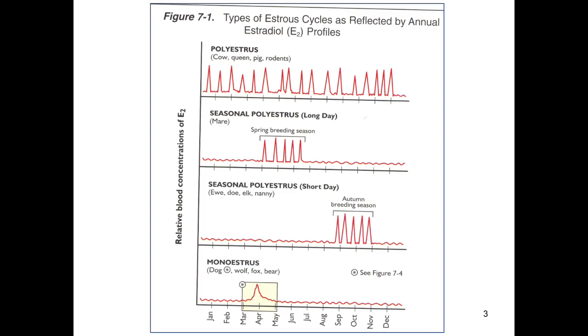There are some monoestrous animals that have only one heat cycle around a year. These are the dog, wolf, fox, and bear.